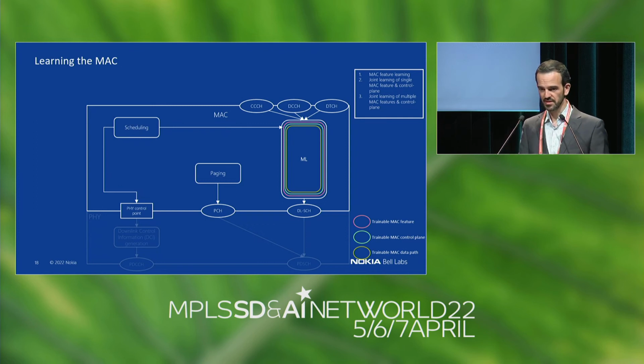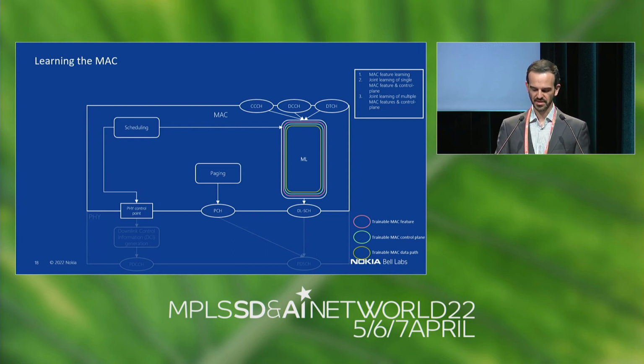So what are the standardization implications of learning this control plane? I don't think this means that we don't need industry-wide agreements for cross-vendor compatibility, which we do need. But I think it suggests that we might be able to automate the way in which we reach some of those agreements. And if this idea materializes, I think we might see a shift in standardization efforts, from standardizing bits and messages, fields, messages, and procedures, to standardizing things like training enablers, testing procedures, system requirements.